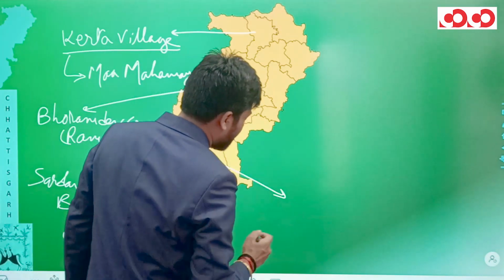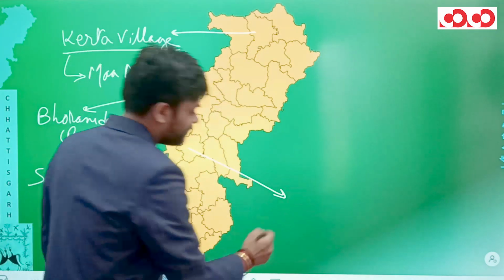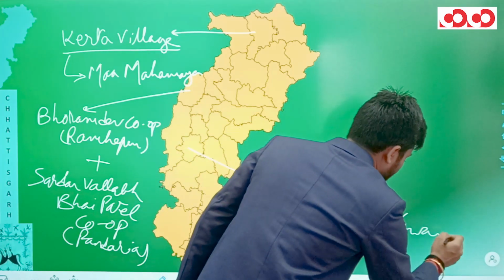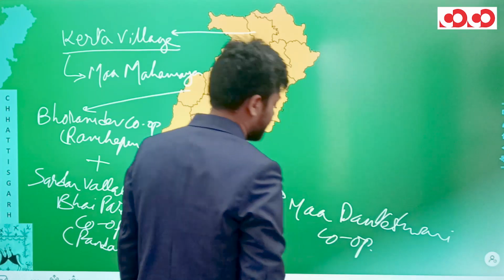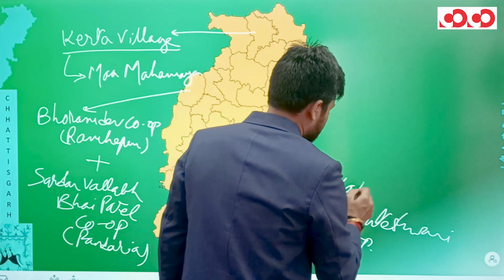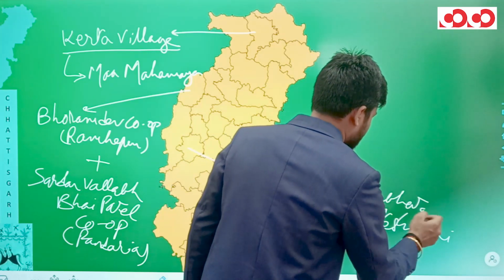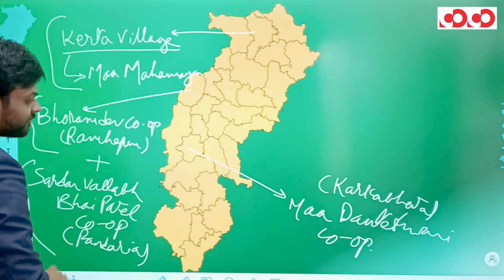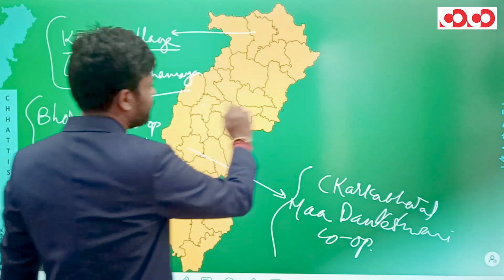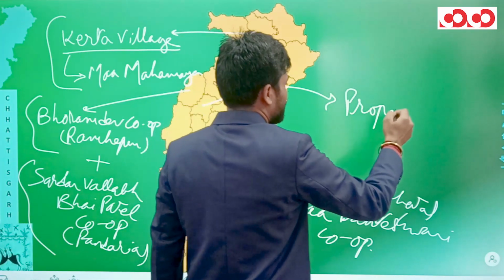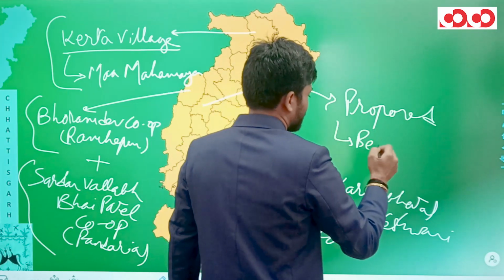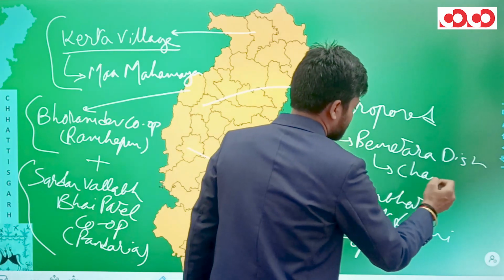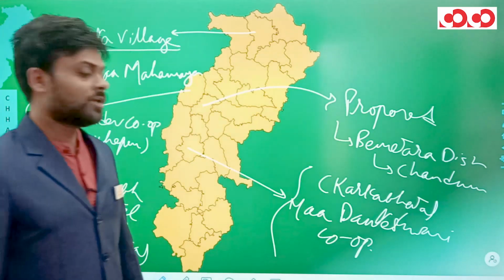In the Karka Bhata village of this Balod district, we have Ma Danteshwari Cooperative Sugar Factory at Karka Bhata in the Balod district. So these are the 4 cooperative sugar factories of Chhattisgarh right now. And the 5th one is actually proposed in the Bemetara district of Chhattisgarh at the Chandnu village.